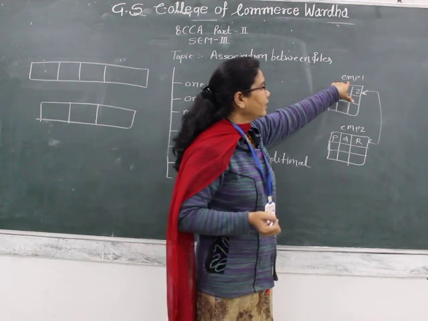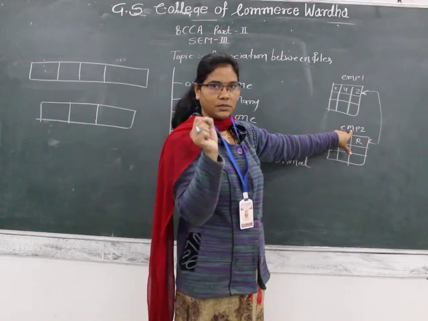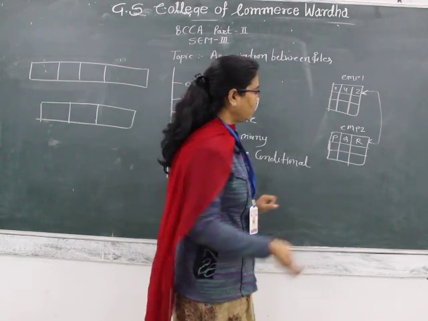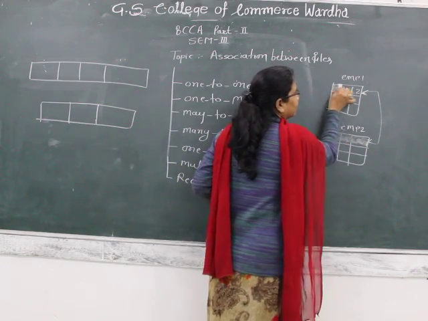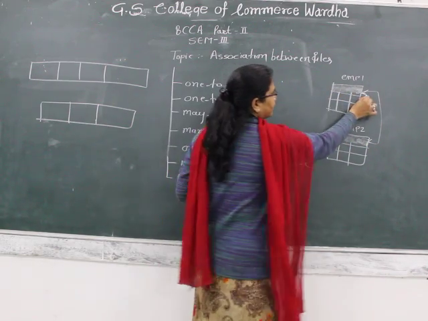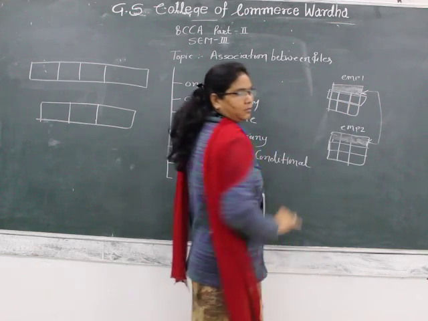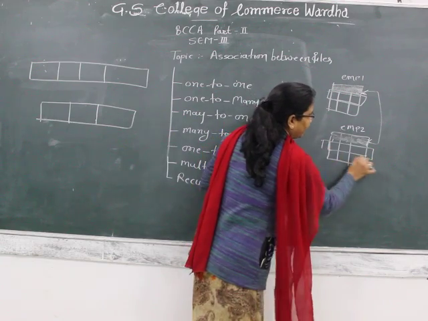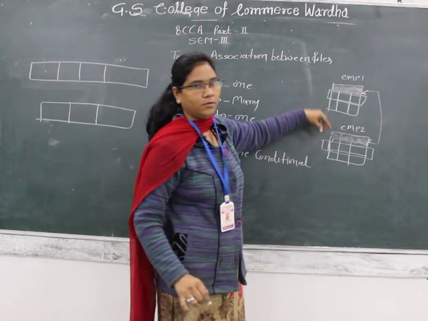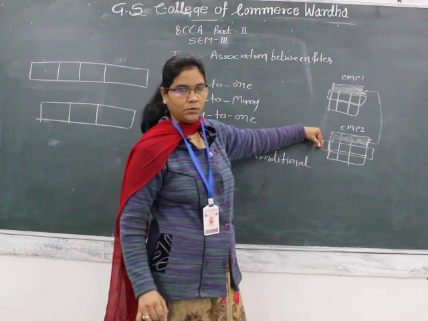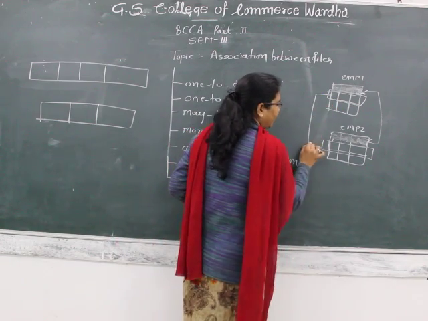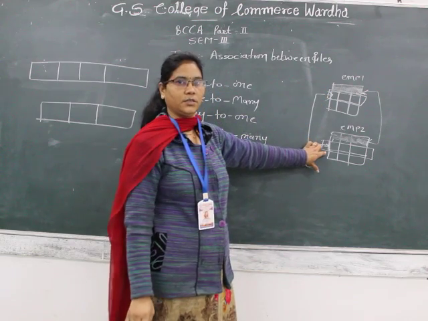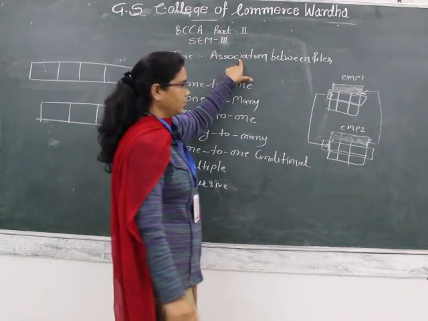So EMP1 and EMP2 is an entity. It is called a table. It has some part of the record, so those are the fields, and this is nothing but the record. Those particular records will give the information about that particular EMP1 or EMP2. So when we relate those particular records with each other, it is nothing but the association.